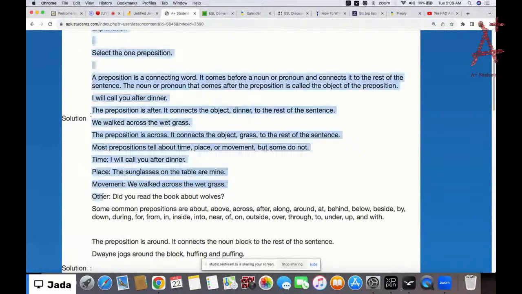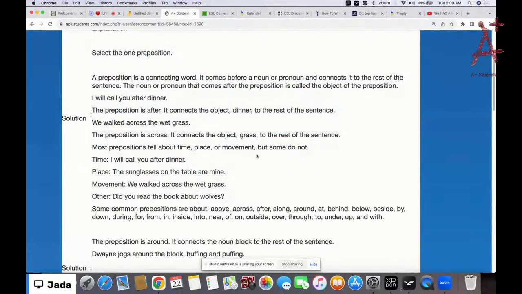And then other, did you read the book about wolves? Okay, so like it says, other prepositions do not tell you about time, place, or movement. So the other one here says, did you read the book about wolves?